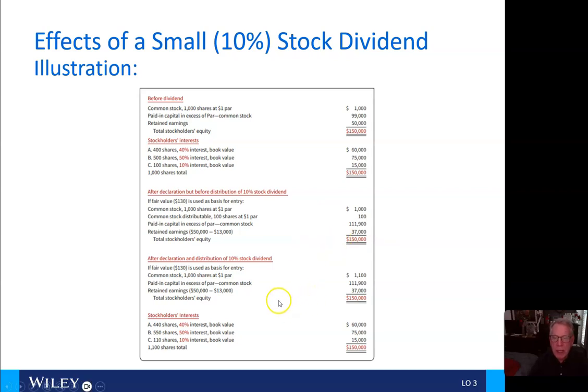And then after we distribute the shares, we'll have 1,100 shares here, paid-in capital will remain the same, and retained earnings will remain the same, 150,000. And in total, there's no difference in the stockholders' interests, although there's 1,100 shares now instead of 1,000 shares.